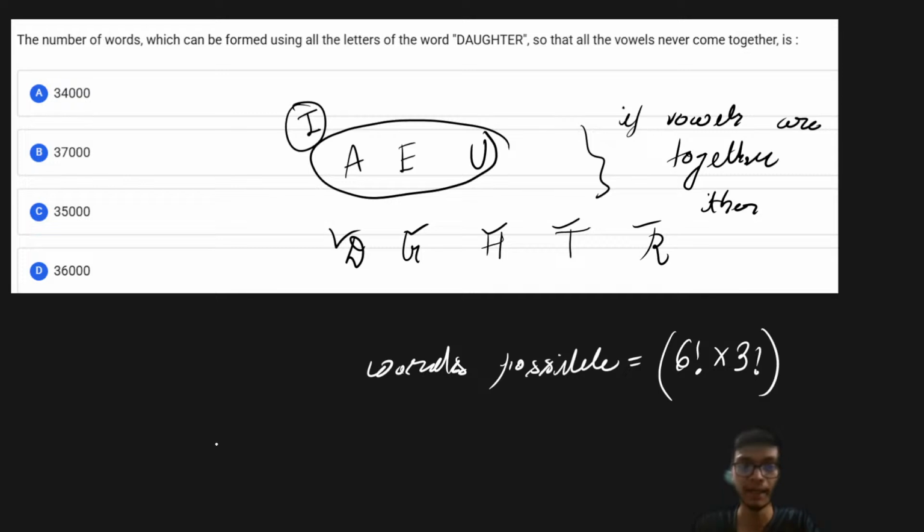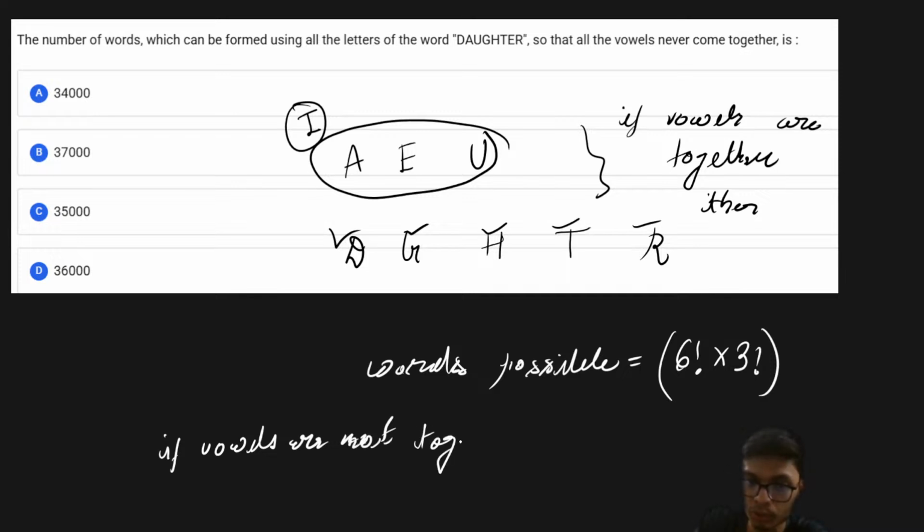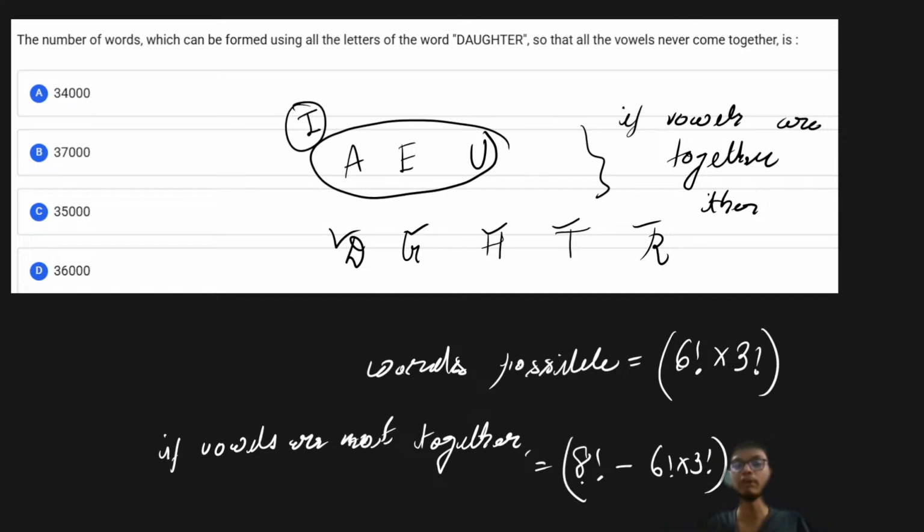Now, if the vowels are not together, that is given by 8 factorial, the total number of words, minus 6 factorial into 3 factorial. That is going to be the number of cases when the vowels are not together. We can simplify it, as 6 factorial is common.